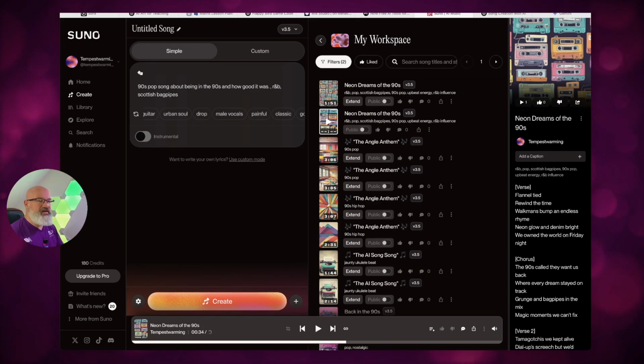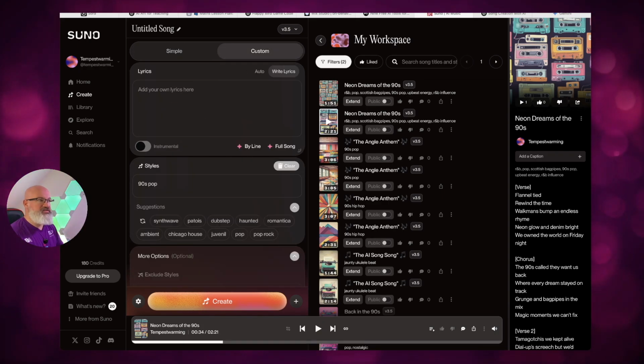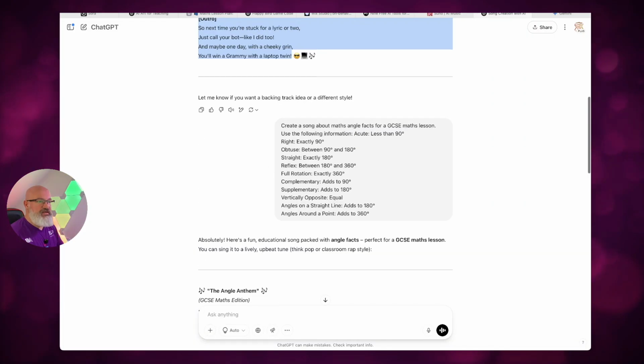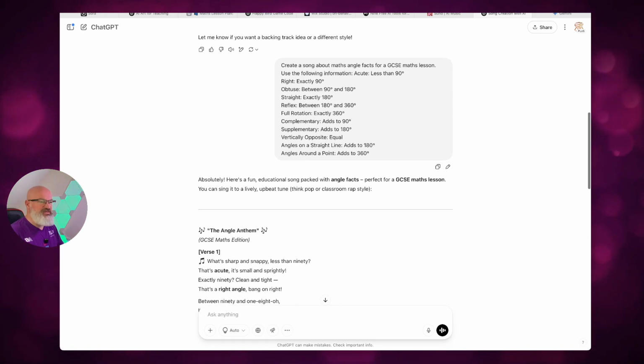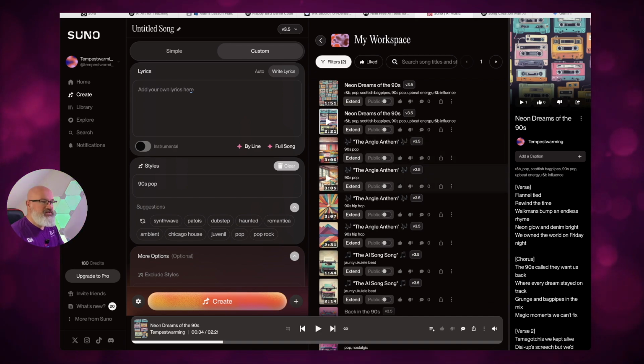Okay, so you get the idea. When you go into the custom section, this is where it gets a little bit more fun, because what you can actually start to do now is paste things over here. So what I did before was I basically said, create a song about maths angle facts for GCSE maths and use the following information, and then basically pasted some things in there. So you could use this as an example, and then copy and paste this into Suno AI again. So I made these angle ones.